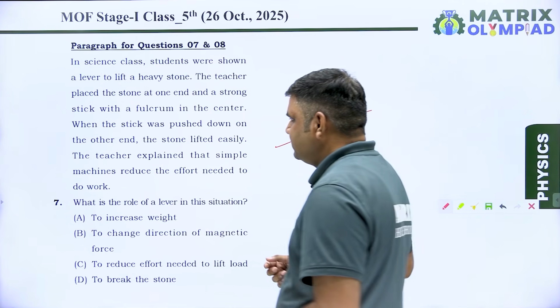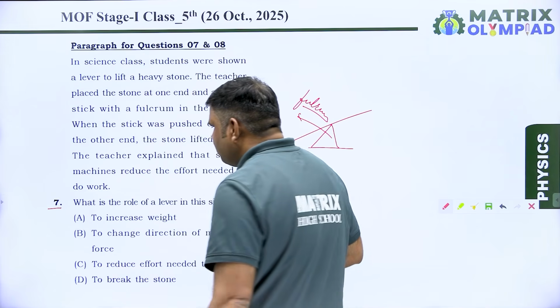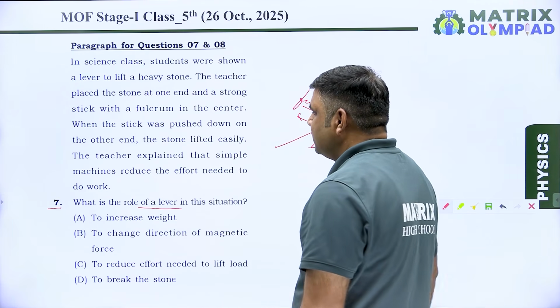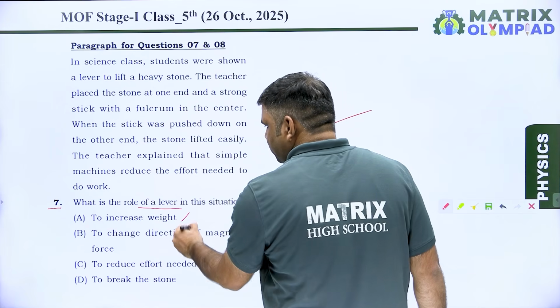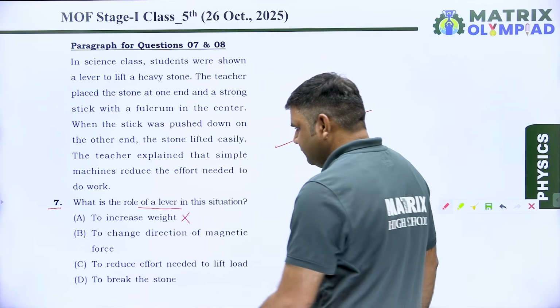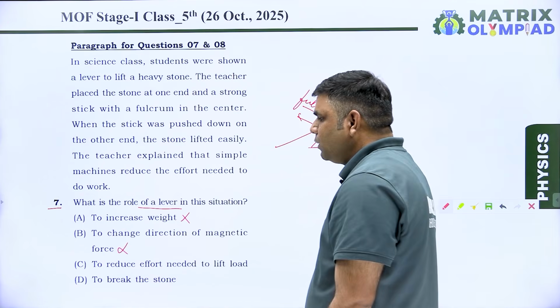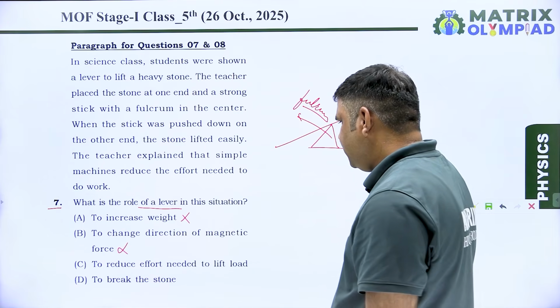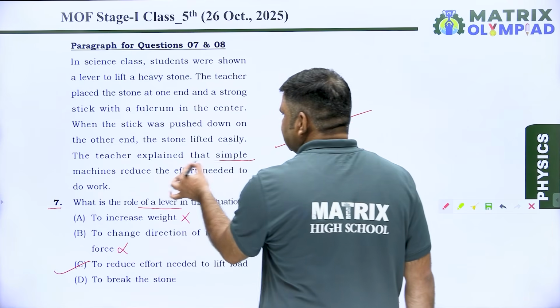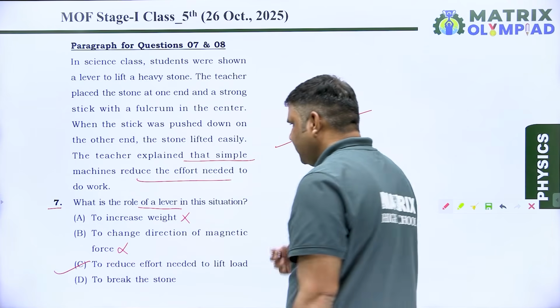Now question number 7 says, what is the role of the lever in this situation? Option A is to increase the weight. No. To change the direction of magnetic force. No. Option C, to reduce the effort needed to lift. Yes. The correct answer will be C, because a simple machine reduces effort.